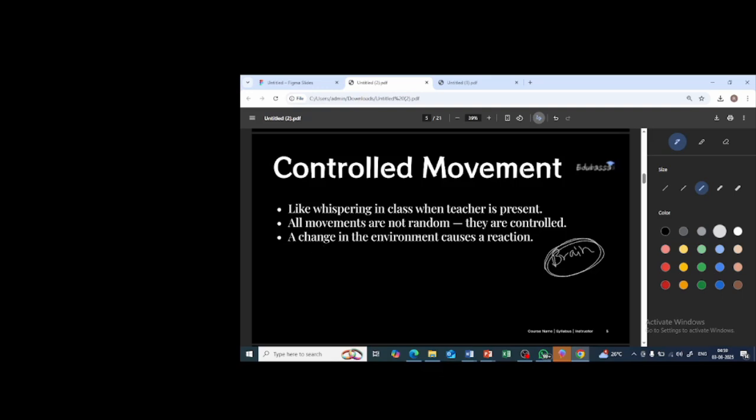Okay. A change in the environment causes a reaction. We have already discussed this. When there are changes taking place in the environment, you suddenly react to the change, isn't it? For example, if you are touching the hot pan, just imagine this is some hot pan. When you touch the hot pan, what will you do? Will you keep on touching? No, because it is hot, isn't it? So you suddenly take your hand from the pan. That is sudden reaction. So when there is change in the environment, that causes a reaction.